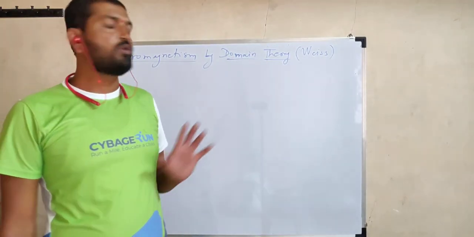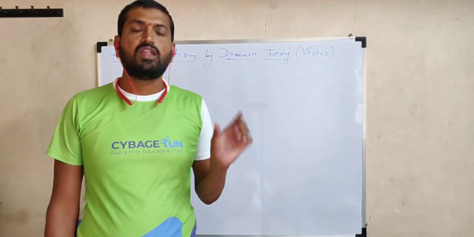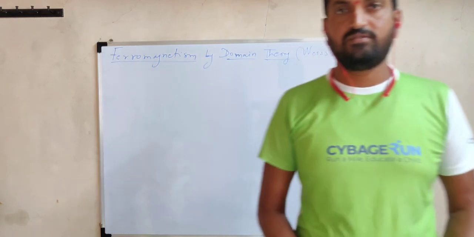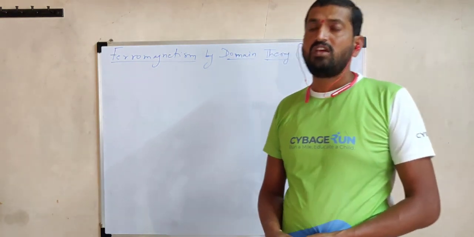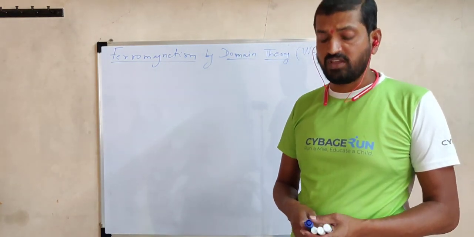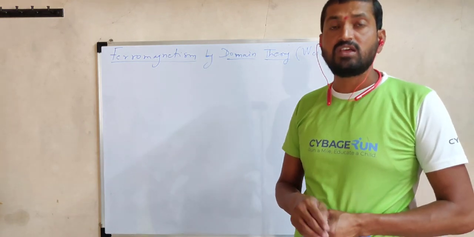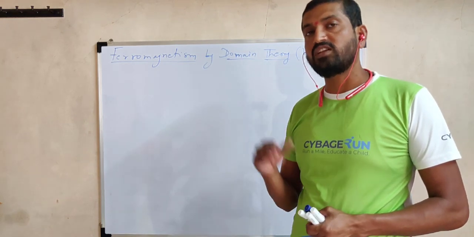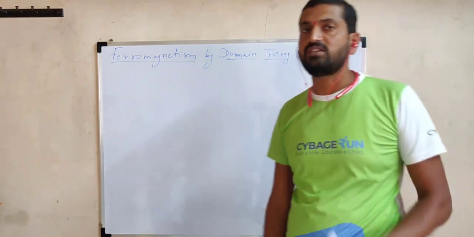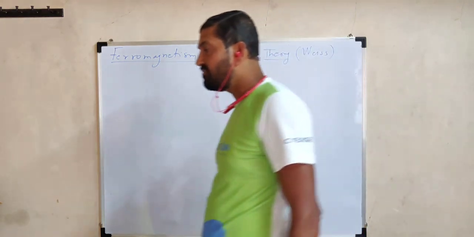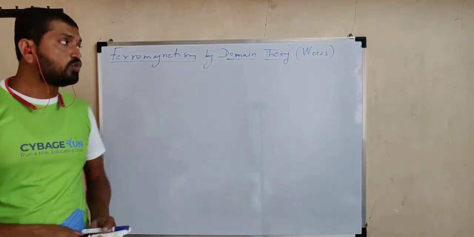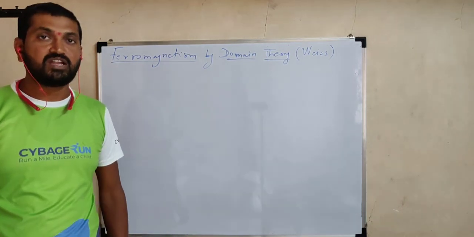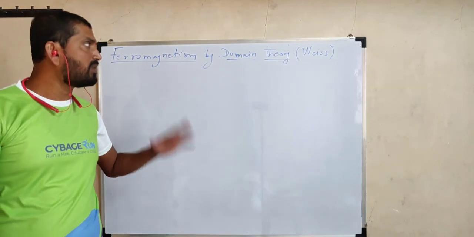Hello friends, now we are going to consider the next remaining type of classification of magnetic material, that is the third category, ferromagnetic substances, or that property is called ferromagnetism. In the previous lecture we already considered diamagnetism and paramagnetism, and the respective substances are called diamagnetic substances and paramagnetic substances. Now the third category, the ferromagnetic substances, are those substances which are strongly magnetized in the direction of the applied magnetic field, and the property possessed is called ferromagnetism.